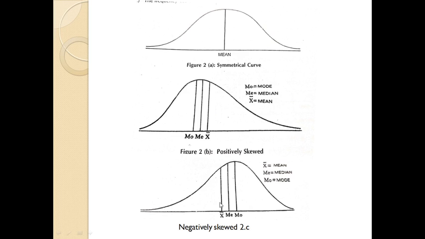Then see the next, negatively skewed. Here in this graph, see, at the left hand side there is a longer tail as compared to the right hand side. And here the mode is greater than the median, which is greater than the mean.